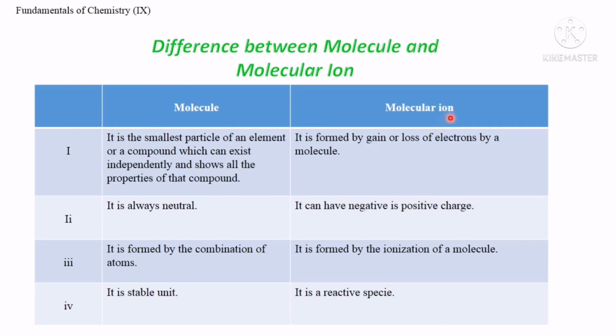ion, by definition, is the charge carrying species. So molecular ion always has a negative or a positive charge, and the molecule is formed by the combination of atoms. It means the atoms combine to form molecule, whereas molecular ion is formed by the ionization of a molecule, and the molecule is a stable unit, whereas molecular ion is a highly reactive species.